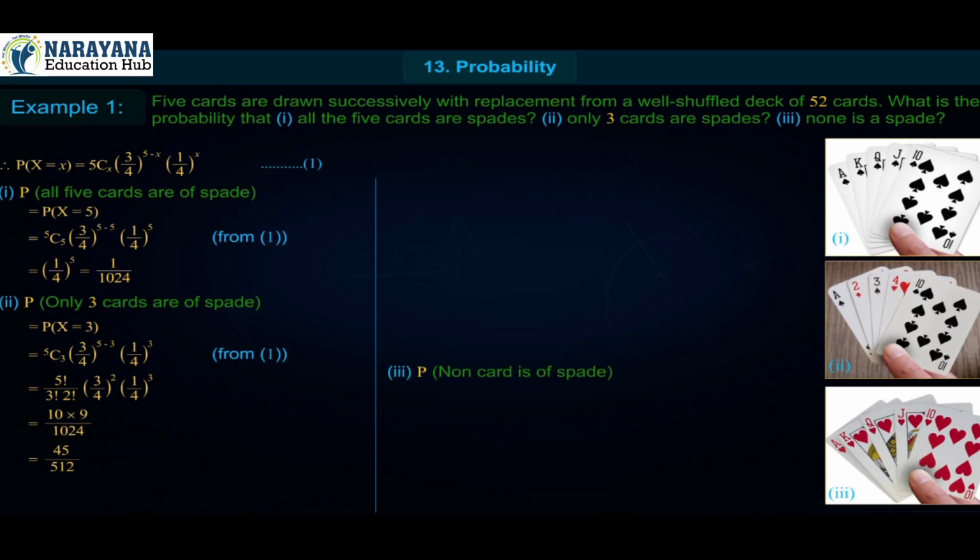Number 3. P of no card is a spade is equal to P of x is equal to 0, which is equal to 5C0 (3 upon 4) whole raised to 5 minus 0 into (1 upon 4) whole raised to 0, from 1, which is equal to (3 upon 4) whole raised to 5, which is equal to 243 upon 1024.